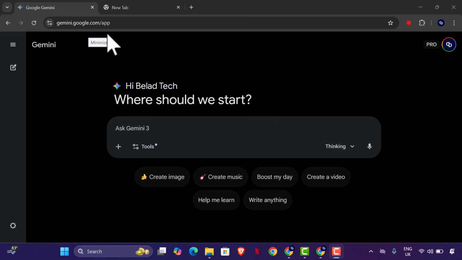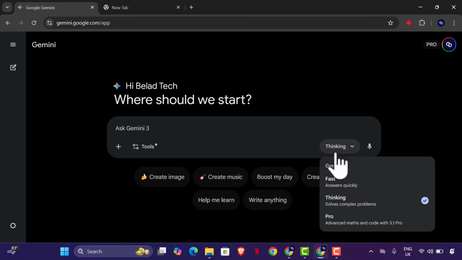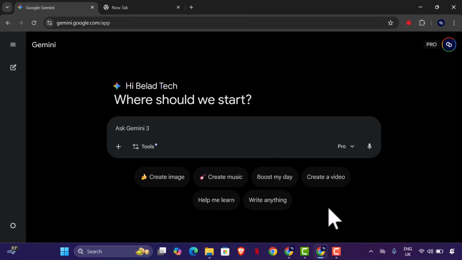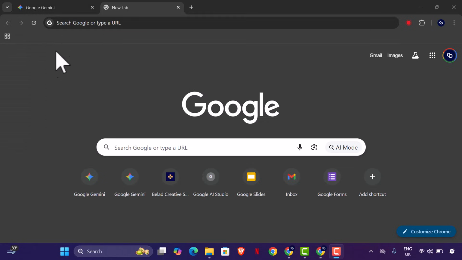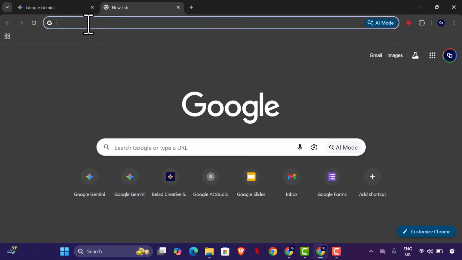So right now Google is making a lot of changes and we want to review what those changes are. Of course, Lyria is now on Google. Here on Gemini we have create music, but now something new is about to happen, which is ImageFX being moved to Flow. What does that mean? Let's go to ImageFX and see what it means right now.